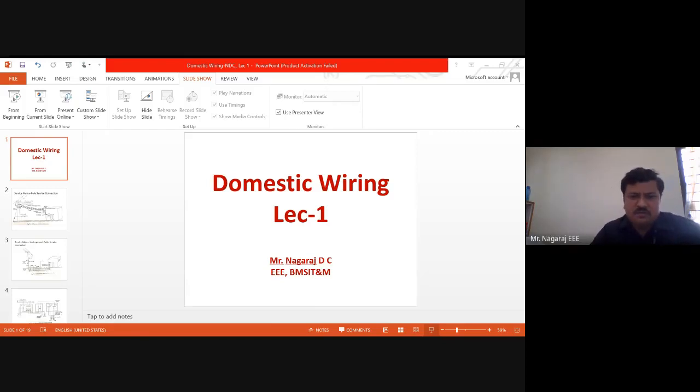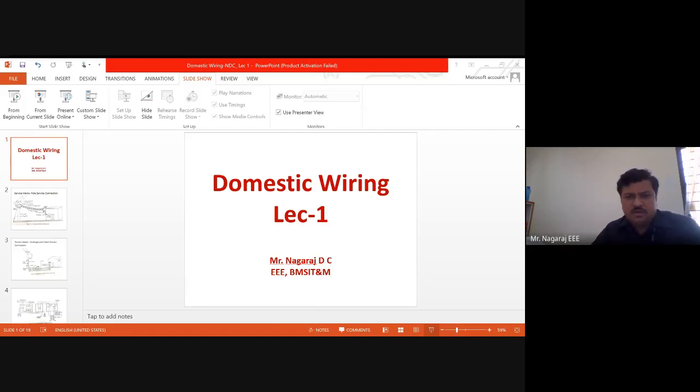So this is a concealed conduit. This is a conduit which is not yet concealed, in the process of concealing it. A trench, a groove, will be prepared on the wall so that these conduits will be placed, and above this plastering is done. When the plastering is done, you can observe there are no conduits on the surface of the wall. All these conduits are concealed within, and the wires are run in those conduits, and only the end connections are available on the walls. This kind of wiring is known as concealed conduit wiring. You can observe in the second image that the wires are running inside the wall.